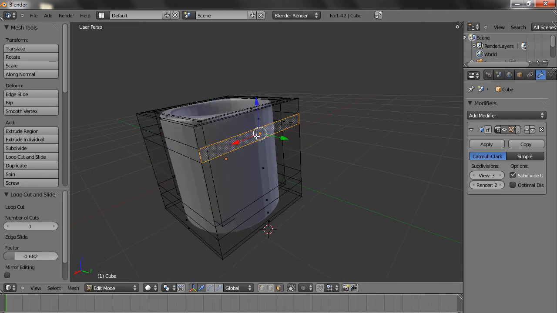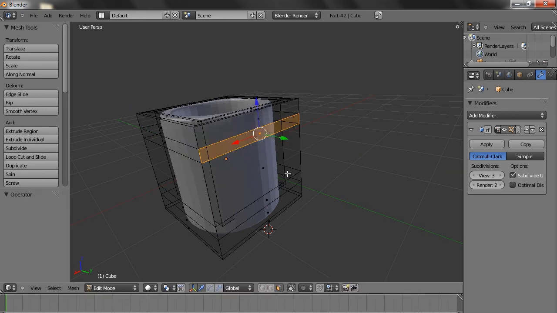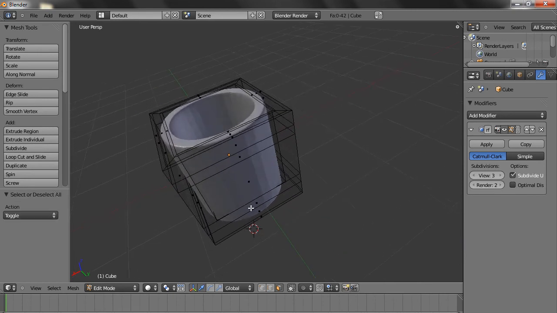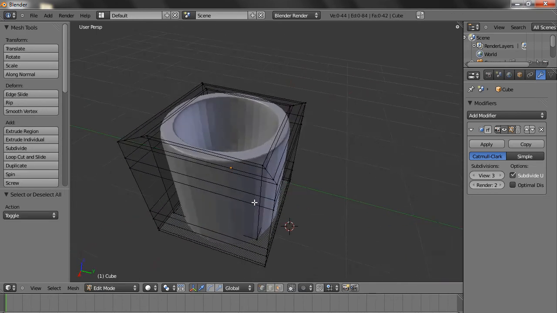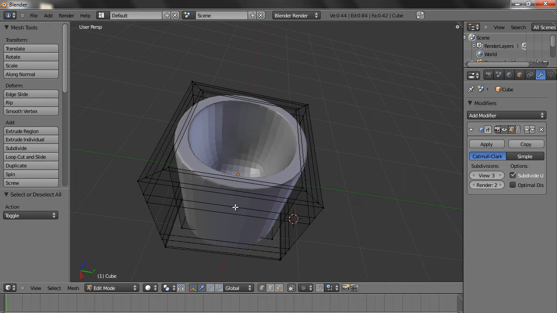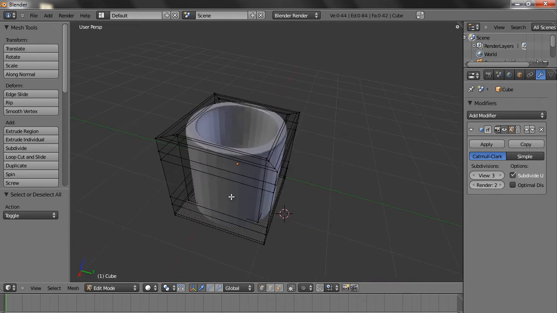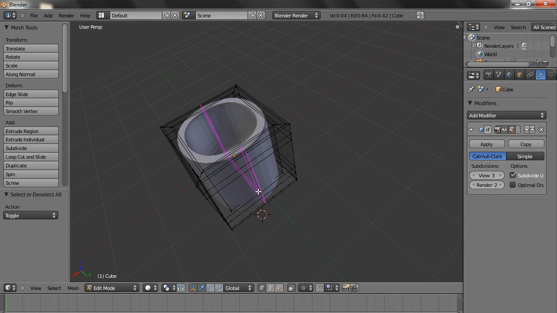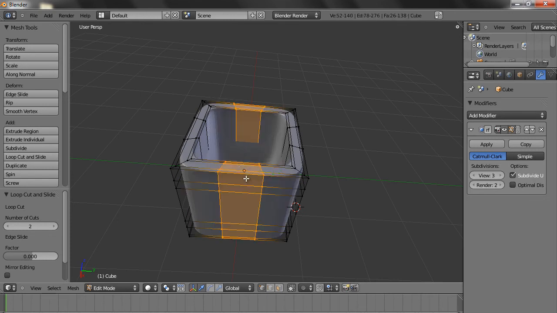Now this is becoming a little complex, so we have to create loops on this side as well as this side, two of them, same way on this side, to equalize the effect.